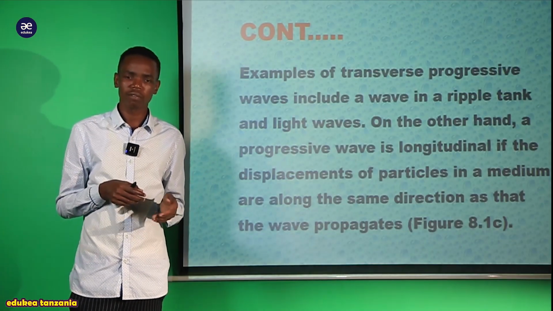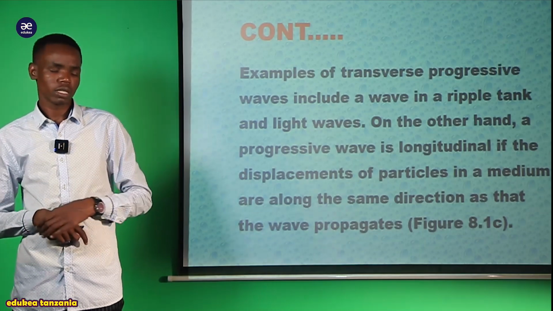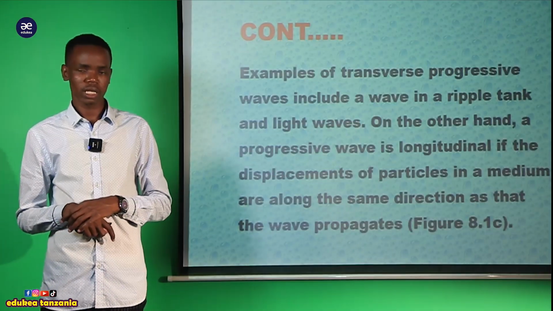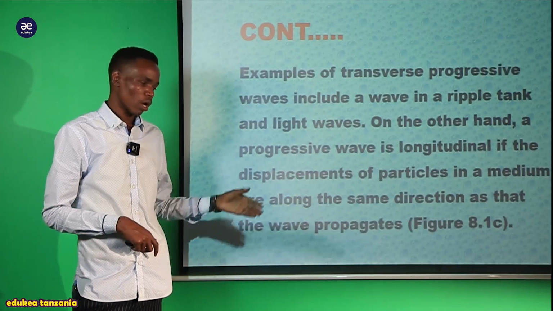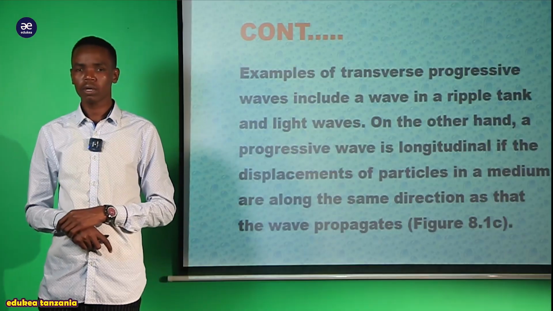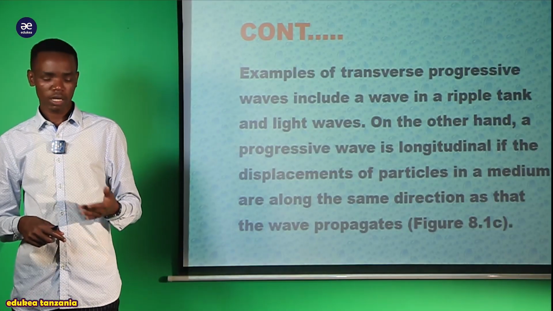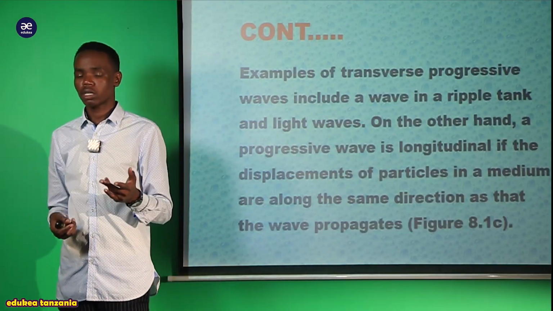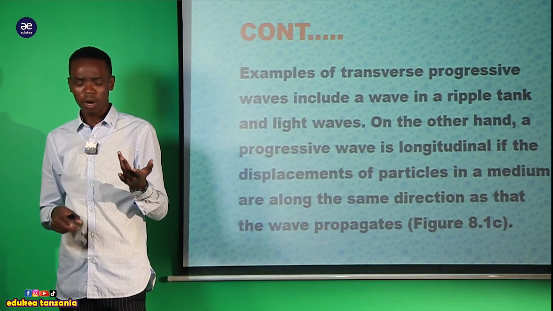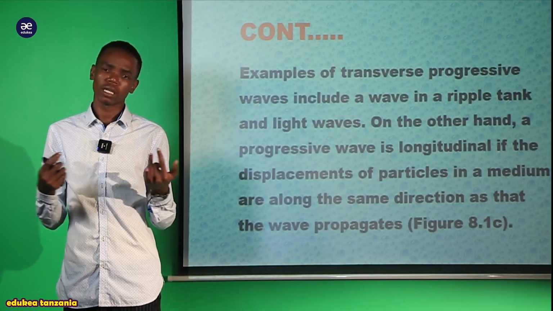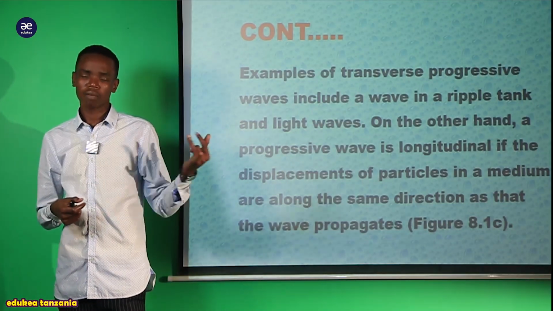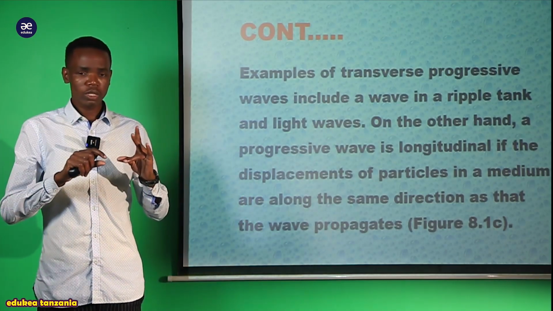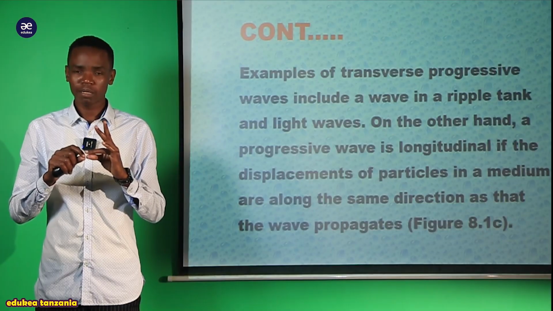So when the direction of the wave is parallel with the direction of the particles, this is called a longitudinal progressive wave, my dear students. And you have to remember that in longitudinal progressive waves, we should have two things. We should observe the compression and the rarefaction. In the compression, we should observe that the particles are packed close to each other, while in the rarefaction, we should observe that the particles are spaced. It means they are in space.